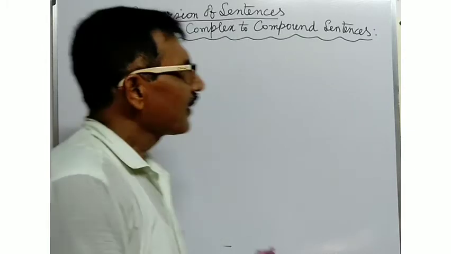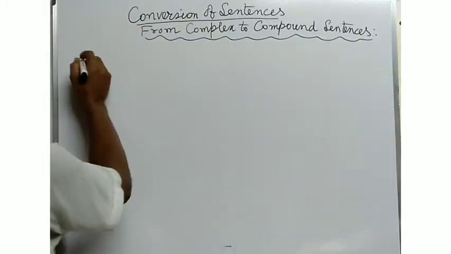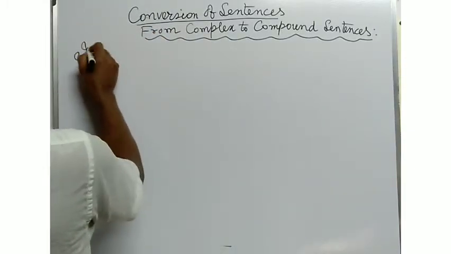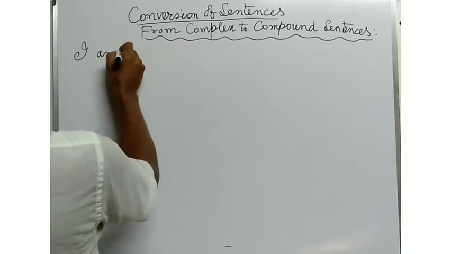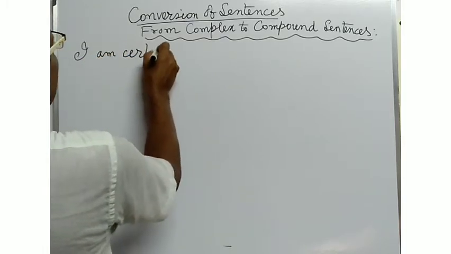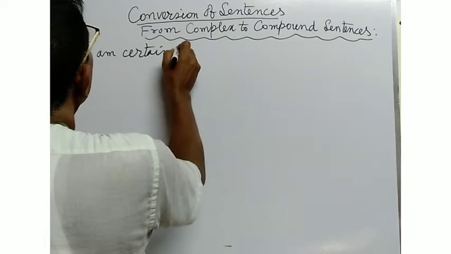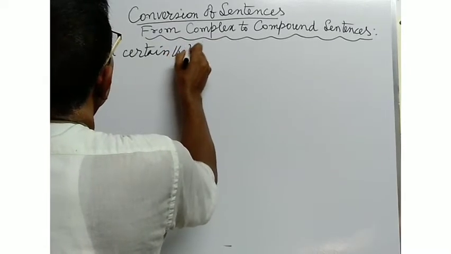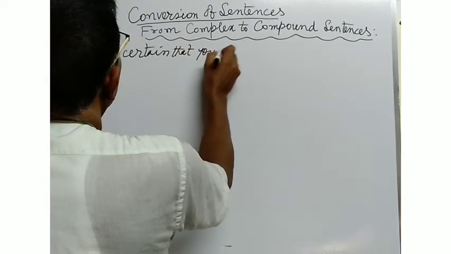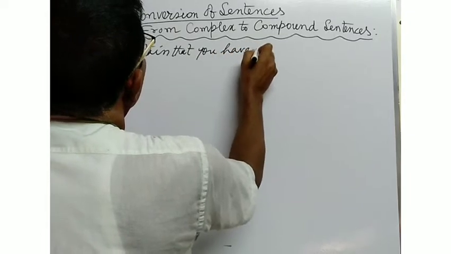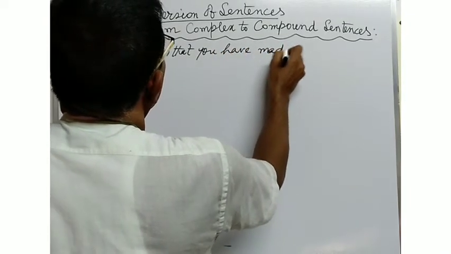And now, in the example, suppose I am certain that you have made a mistake.